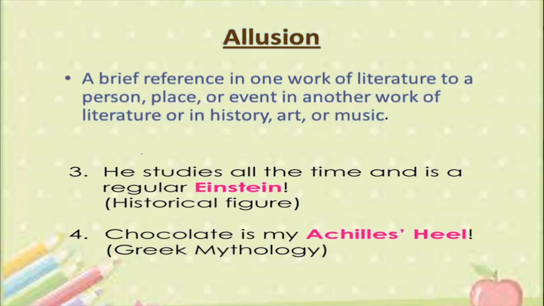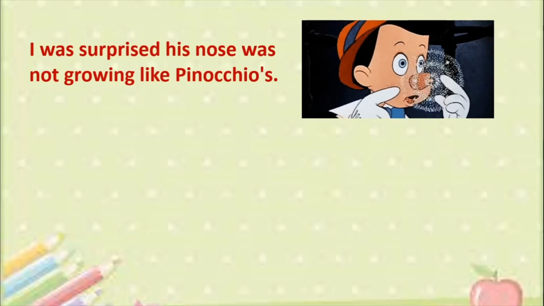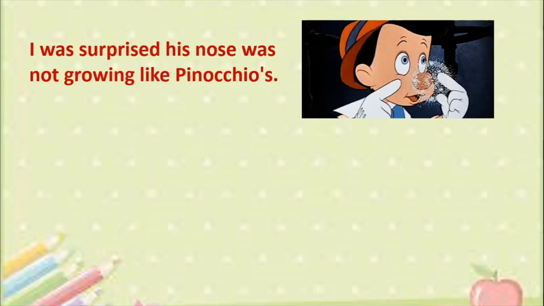Alright, and I wanted to point out one more thing which I had forgotten last time. See, this example about Pinocchio's nose growing is an example of hyperbole also, children, because this doesn't happen. When someone tells lies, his nose doesn't grow. So this example, I was surprised his nose was not growing like Pinocchio's, could also be taken as an example of hyperbole.